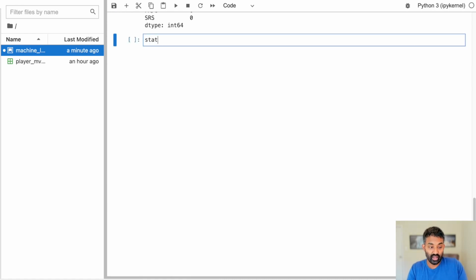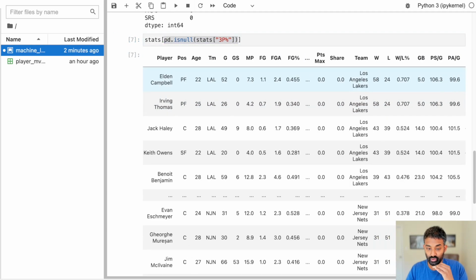And the way we can do that is we can say, so we again use isNull, and then we look at the 3-point percentage column in cases when it is null. So what this will do is select any row in stats where the 3-point percentage column is null. So we can see there's quite a few rows here.